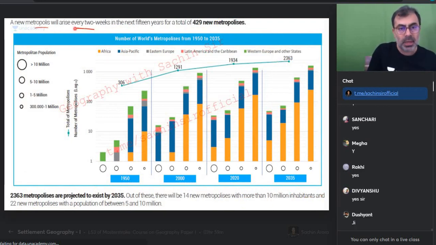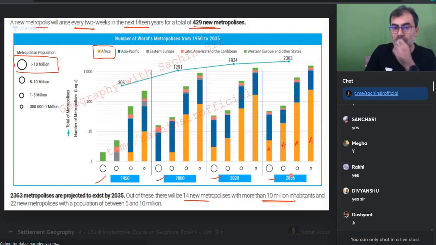New metropolises will arise every 2 weeks in the next 15 years. 429, ये देखो बढ़ते चले जा रहे हैं, सब बढ़ते चले जा रहे हैं. 1915, 2000, 2020 and 2035. और कौन से बढ़ रहे हैं सबसे ज्यादा देखिए? Do we get that? If you are looking at this, they keep on increasing. Yes, 2363 metropolises are projected. Out of these, 14 new metropolises will have more than 10 million inhabitants. ठीक है, येलो कलर किसका है? अफ्रीका. सो कहाँ पे बढ़ रहा है जल्दी से बताइए? Wow, sir, Africa is becoming urban. Hello. I hope you can understand what Africa's urbanization would be. True or not? Big challenge or not?